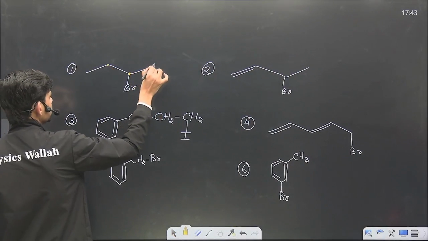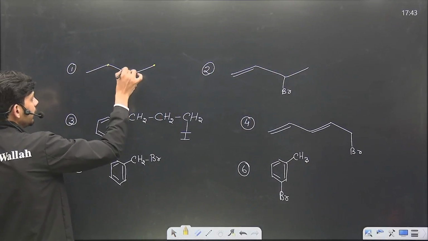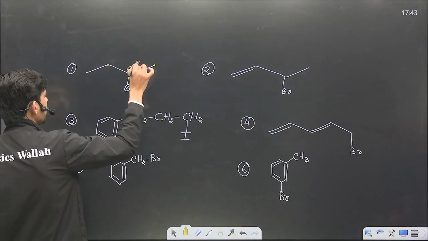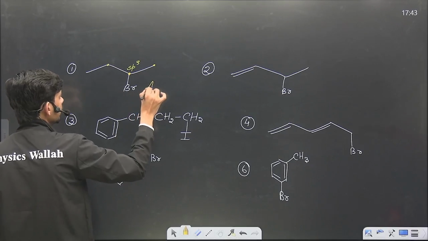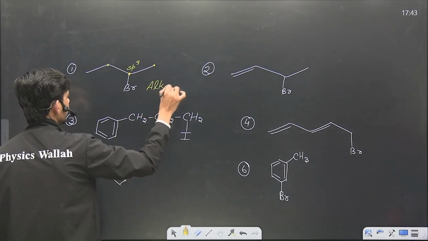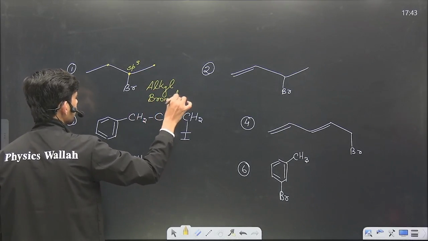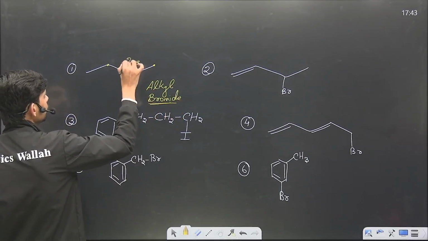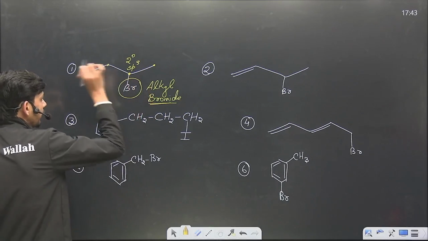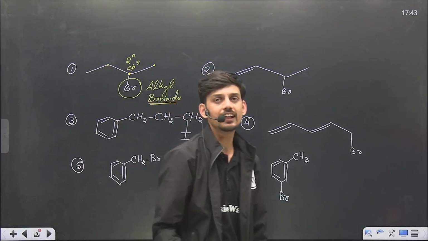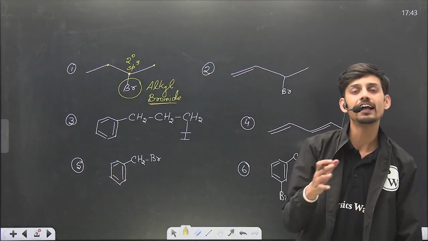This one and this one, both are single bonded. So sp3 and the neighbors are also sp3. So this is the alkyl halide, or we can say specifically this is the alkyl bromide. Also, this is a 2-degree carbon, so this is a secondary bromide. We can classify on the basis of degree as well, and on the nature as well.